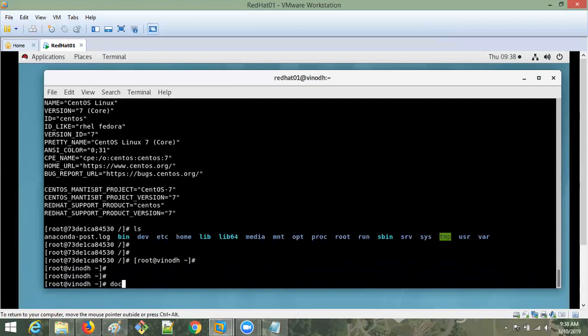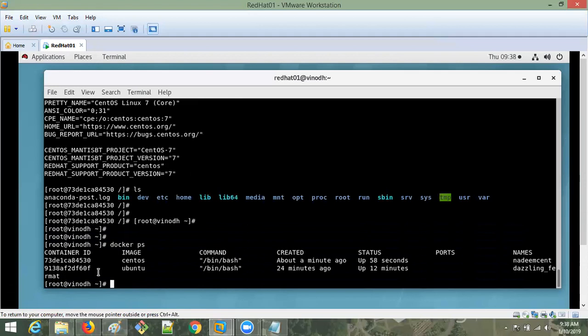Now if you go and check the processes, docker ps, you'll see two are running. Previously Ubuntu is running, and now CentOS is also running. See, up for 58 seconds. About a minute ago it was created and it is running now, and see the name it is giving: Nadeem Cent, whatever name I gave. Now I can stop this by using the name, and I can start this by using the name. I can attach everywhere if I want. Instead of the ID, I can use this name. The name also you can give.